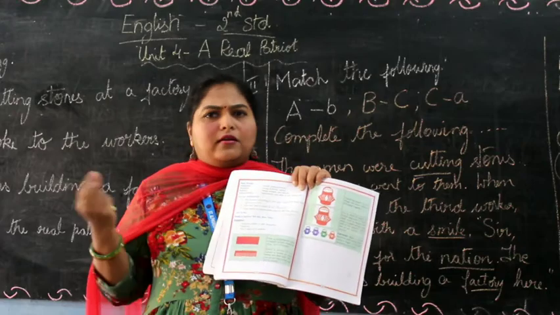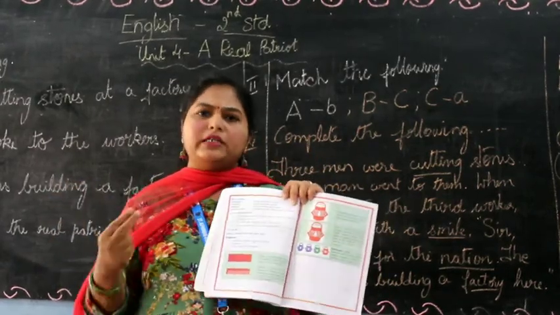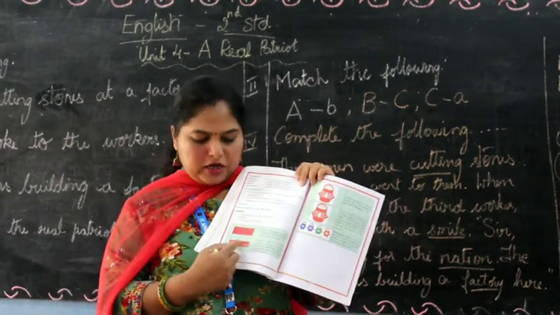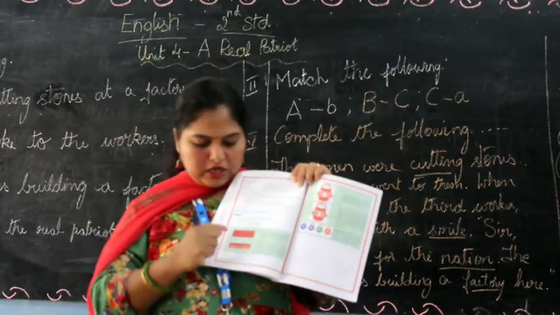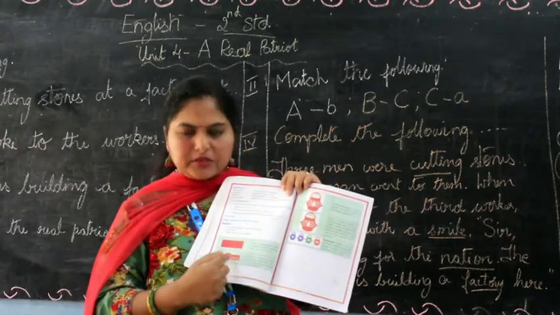Just take a color paper, one sheet, A4 size sheet of color paper or even a white sheet of paper. Fold into half and try to cut it from the side where you have folded, leaving the edges. Don't cut the top edge. Only where you have folded, there you make multiple cuts.